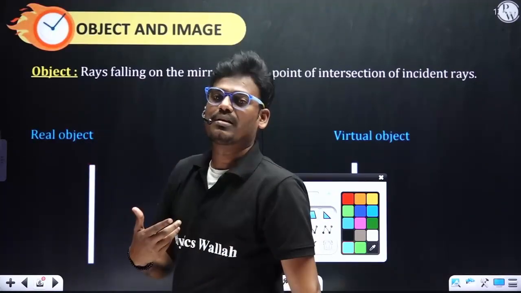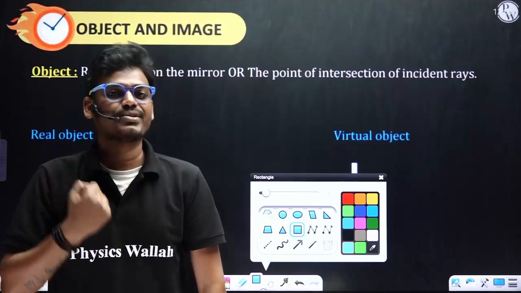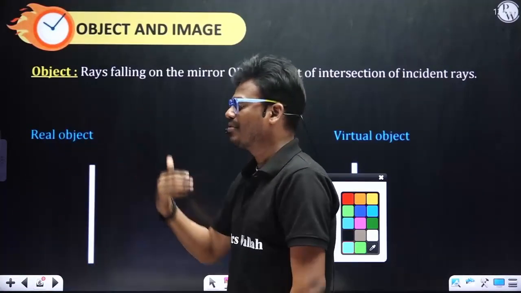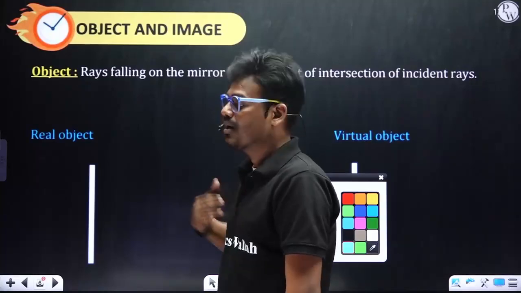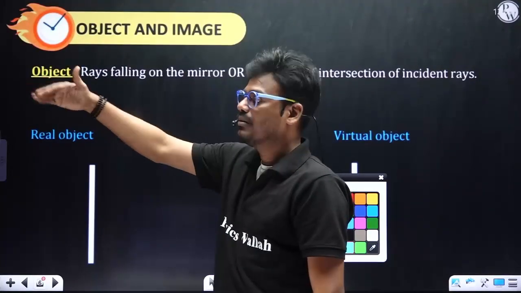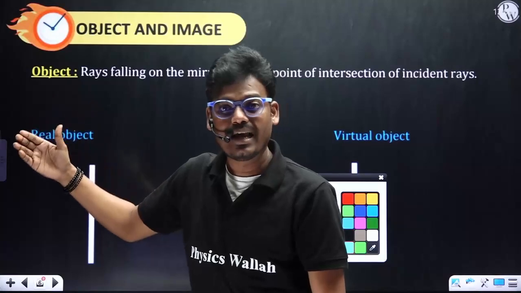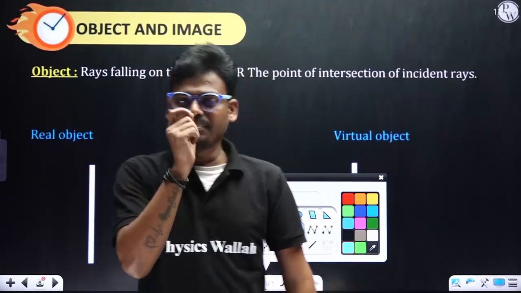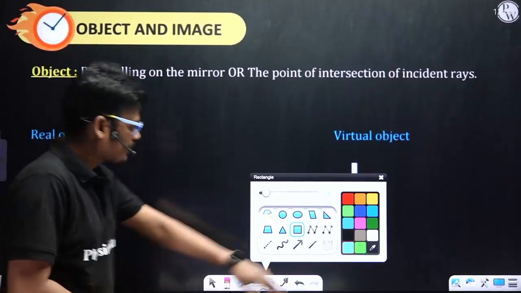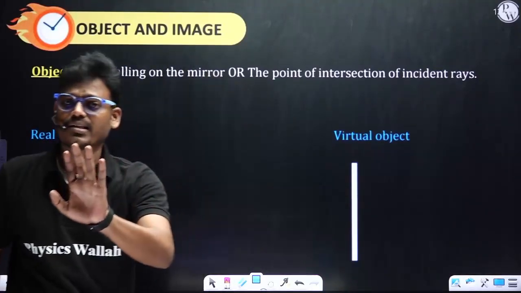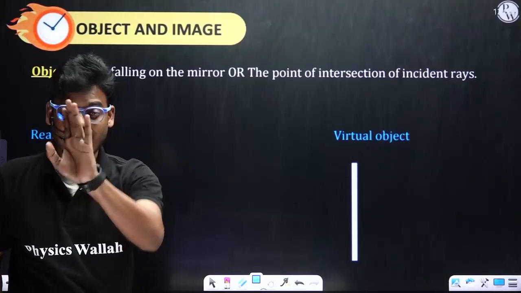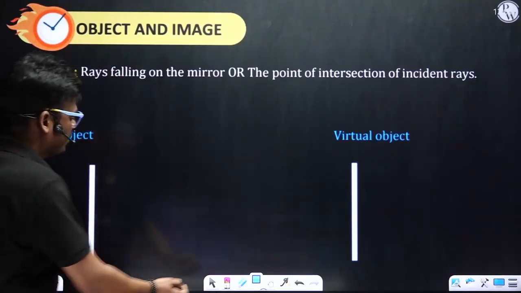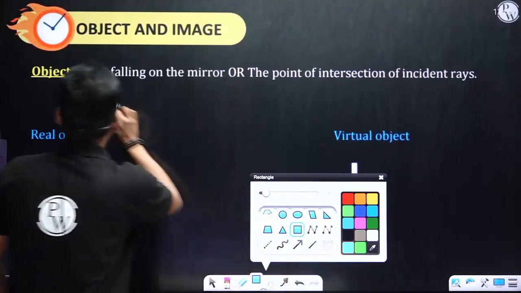But how to represent it in an examination? That is our concern. We know that myself, standing in front of a mirror, acts as an object, but behind the mirror acts as an image, the image of an object. The simple thing, which is not there in your textbook, try to understand. Object means rays falling on the mirror. Simple, rays falling on the mirror is called